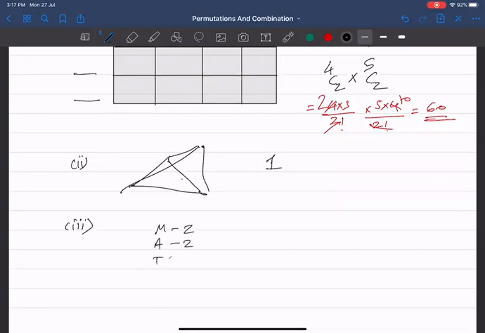A 2 बार है. T 2 बार है. HEICS. So altogether 11,